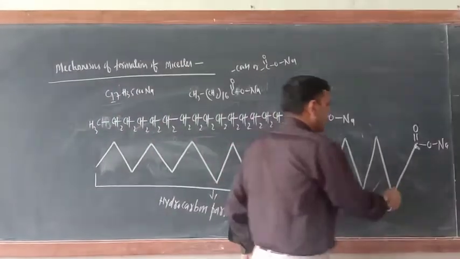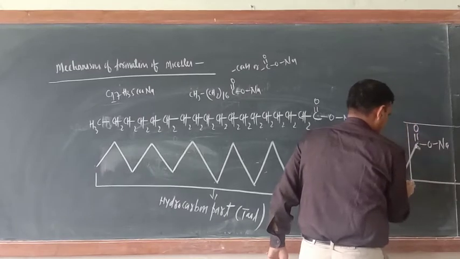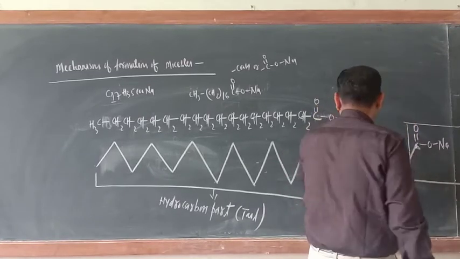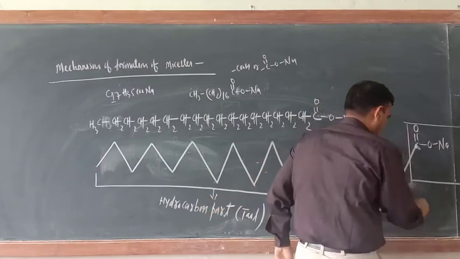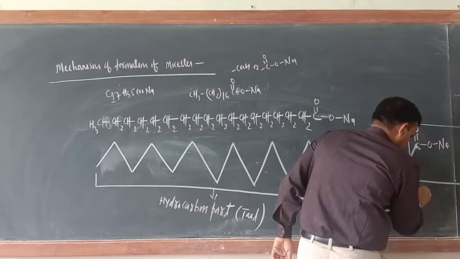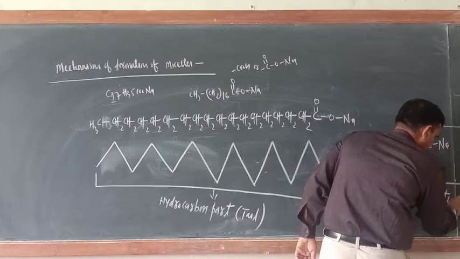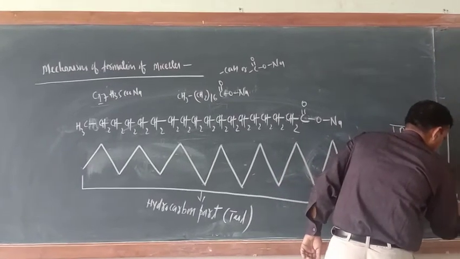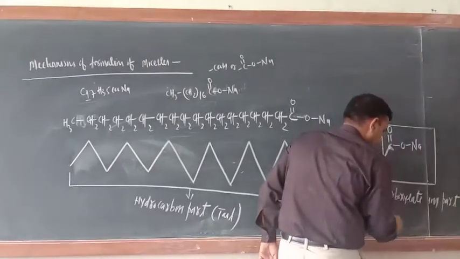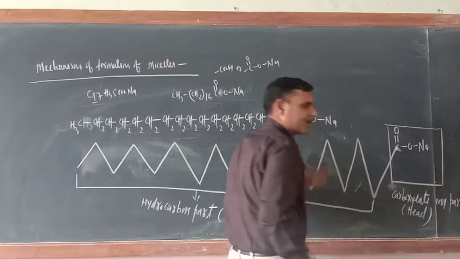This other part is the carboxylate ion part, and it is forming the head of these molecules.